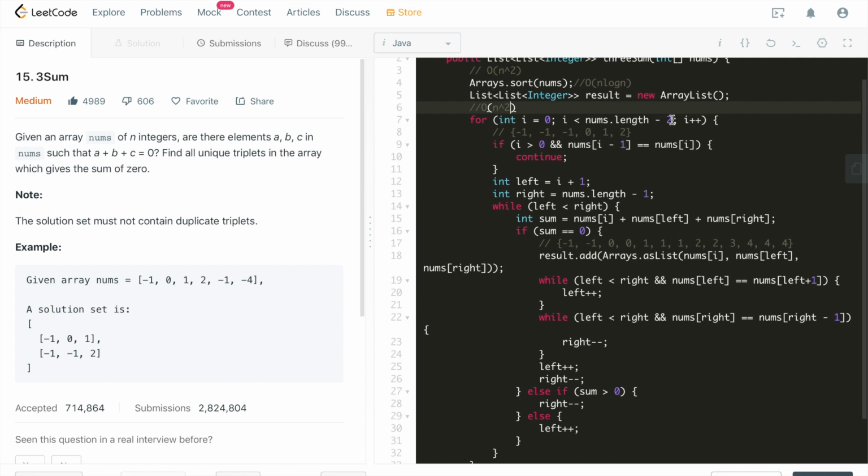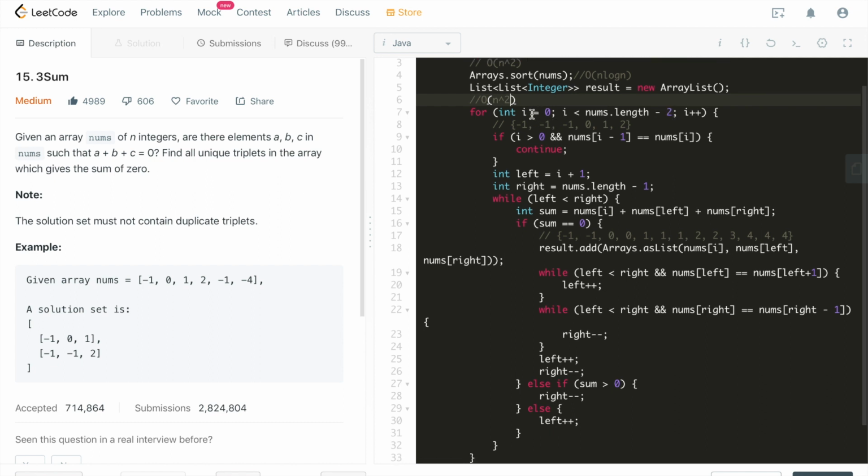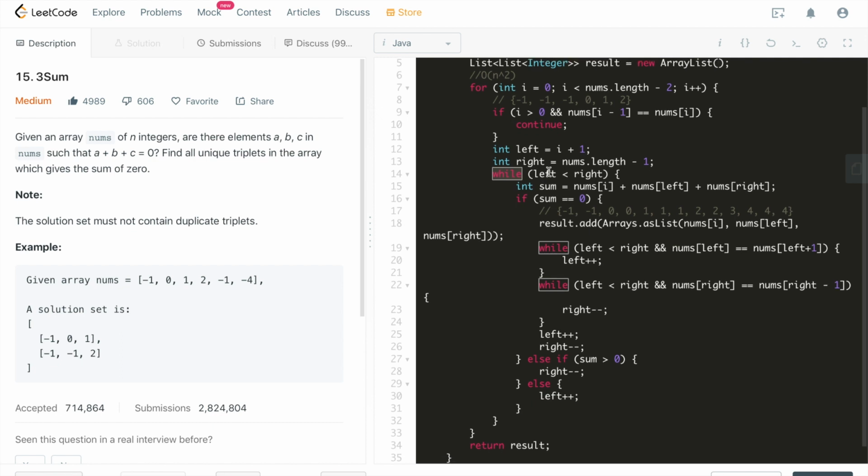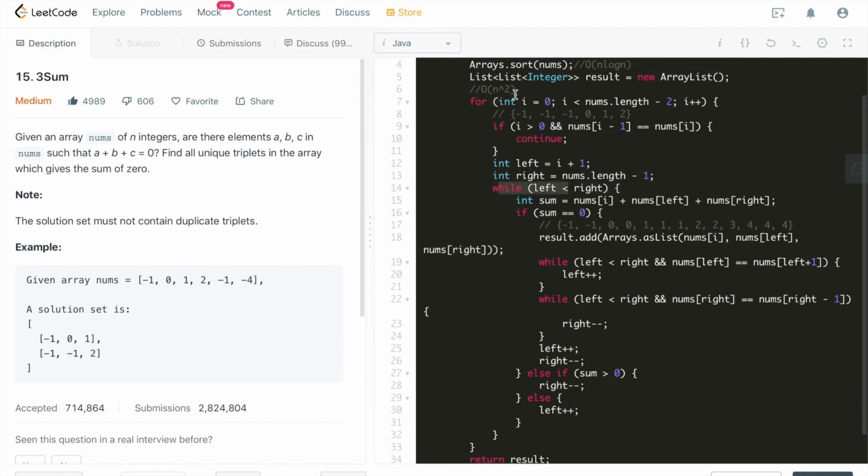Why? Because let's look at the logic. We start from the very left side. And then this inner while loop is only going through this array once, left and right. If we just look at this for loop and this while loop, we totally understand this is O(n) squared, right?